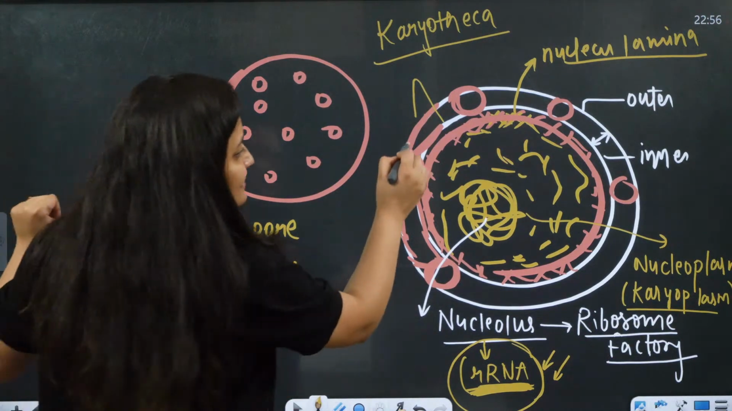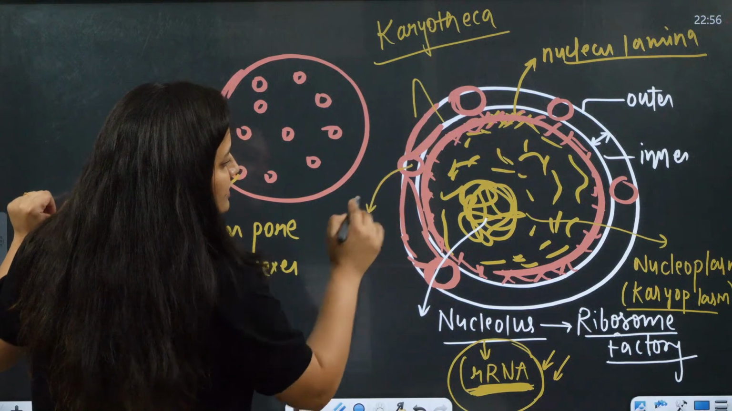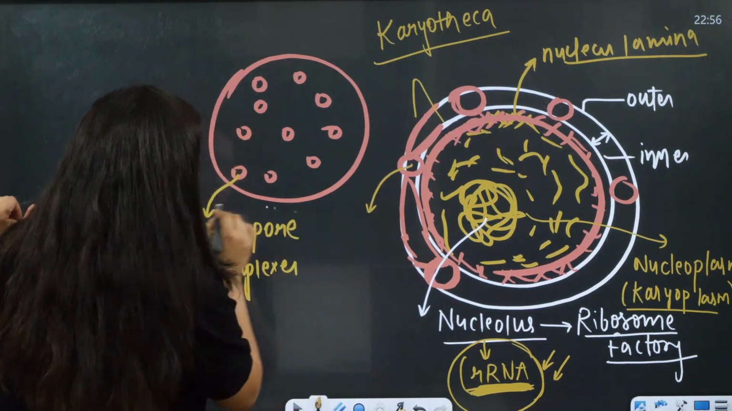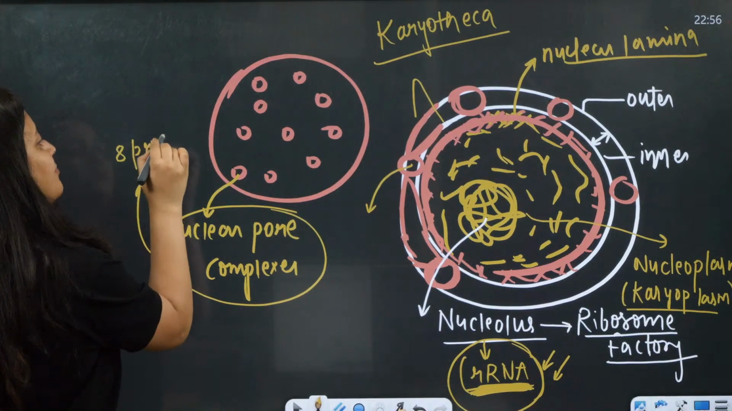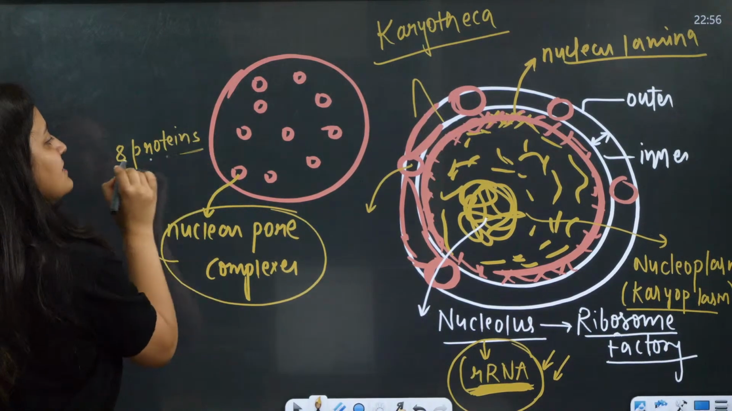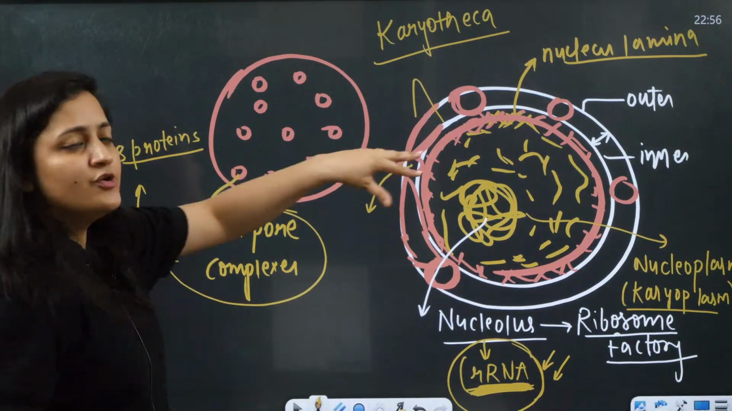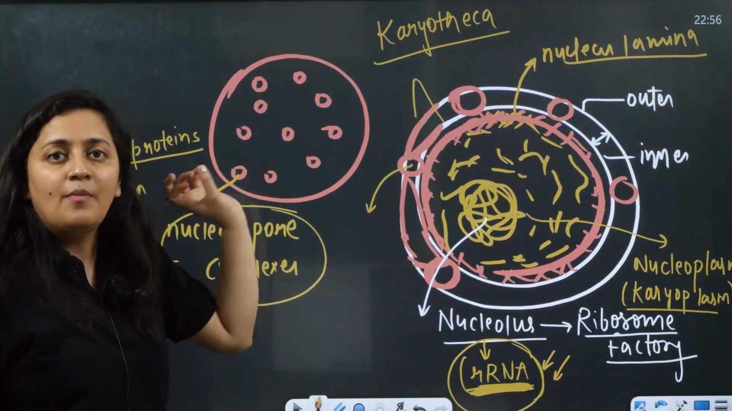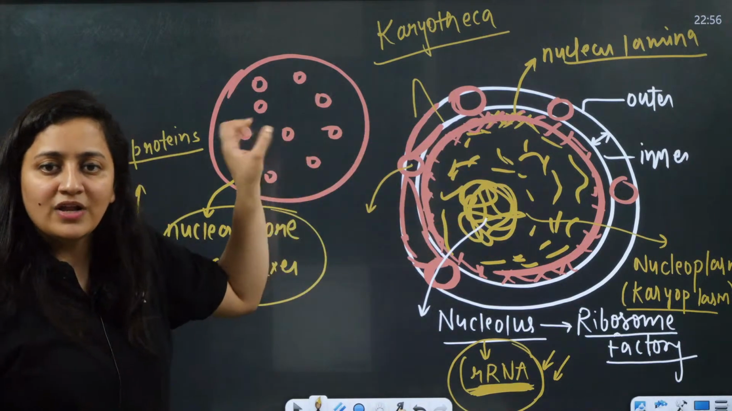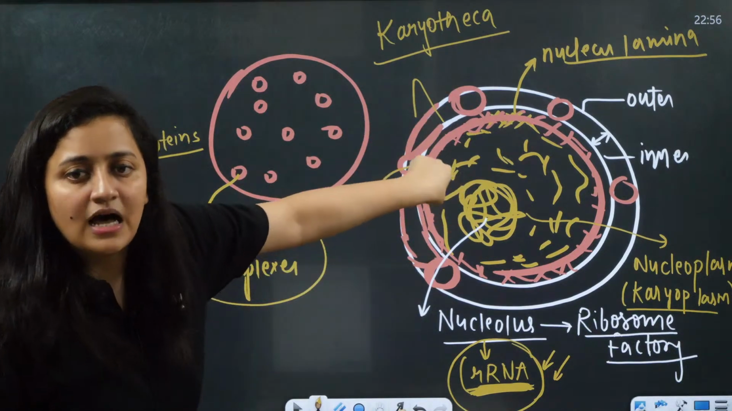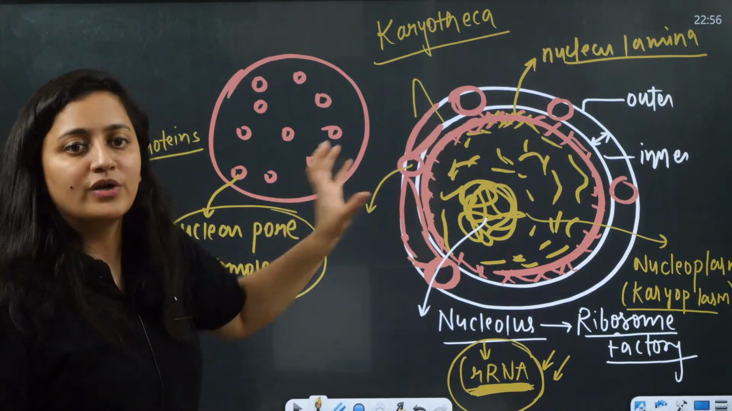And here in between, as I said, the outer and inner membrane fuse. They form the nuclear pore complex. This nuclear pore complex is itself made up of 8 proteins. Through this nuclear pore complex, things will come out and things will go in. That is how it works.